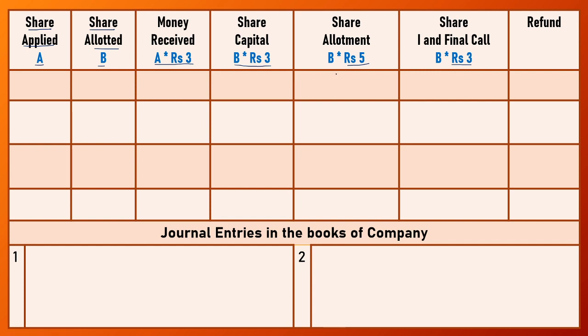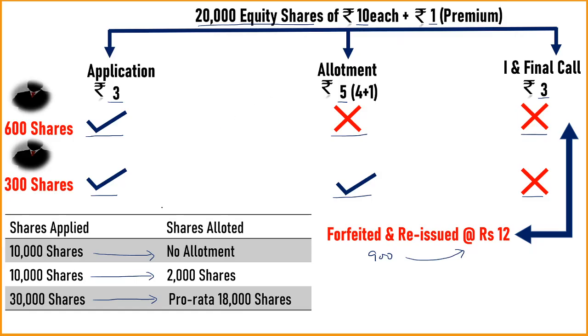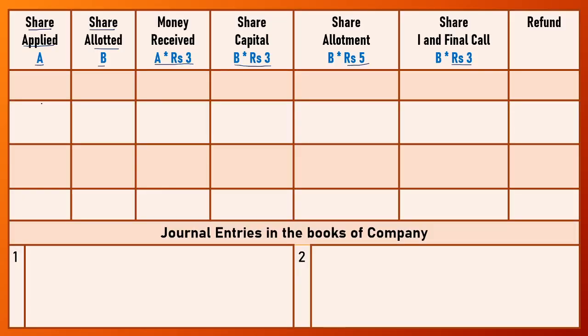Now our first category of allotment is on 10,000 shares, no allotment was made by the company. So here shares applied are 10,000, and on these 10,000 shares no allotment was made. So the money received on 10,000 shares at a price of rupees 3 per share is 30,000. No allotment was made, so this 30,000 is refunded back to the public.